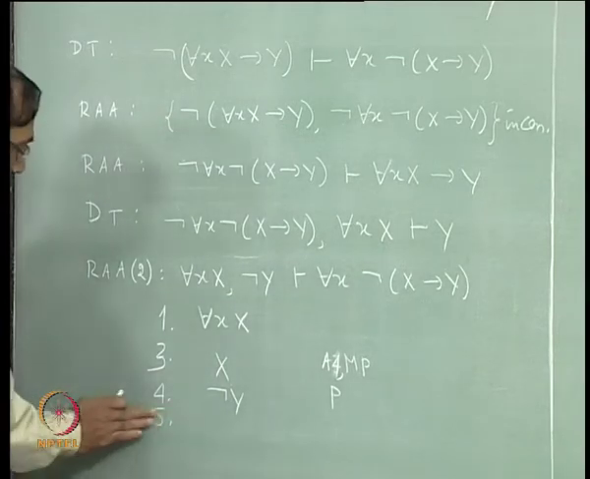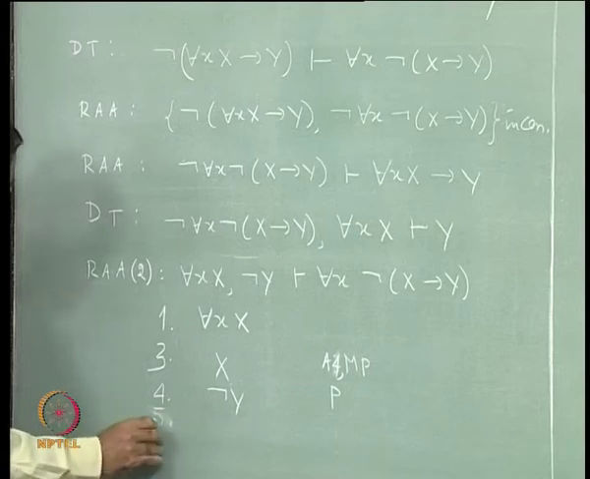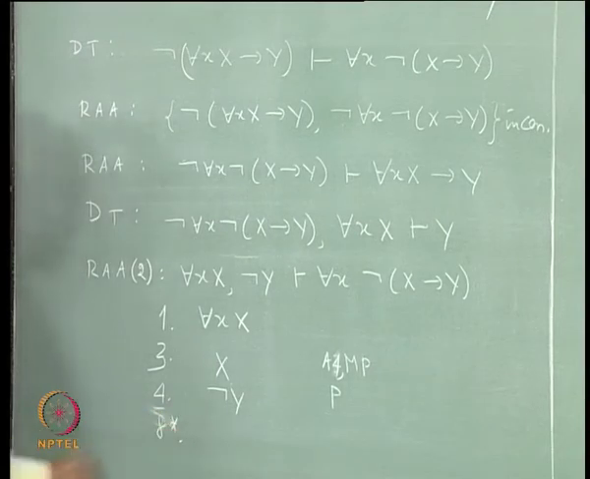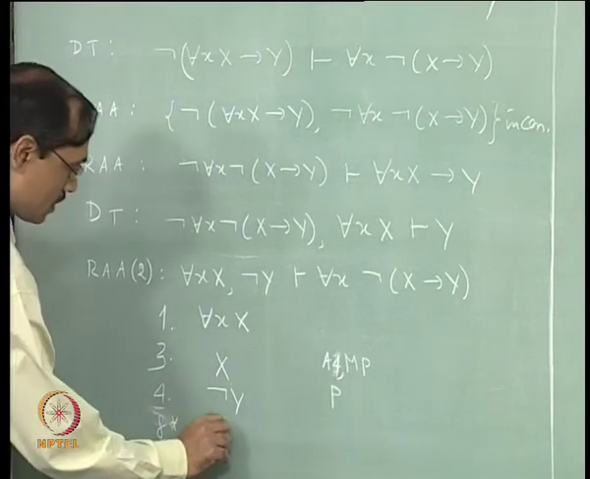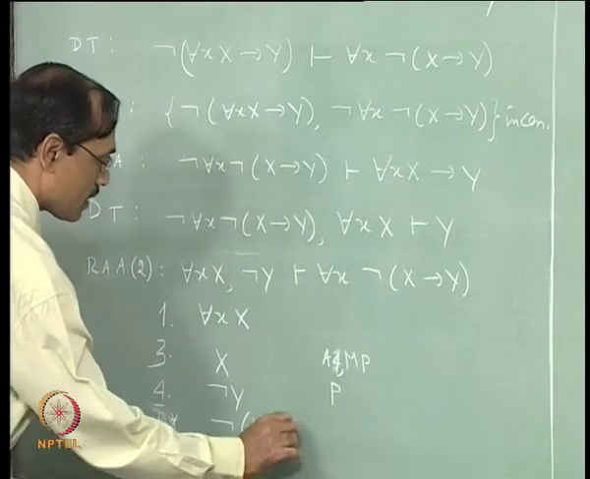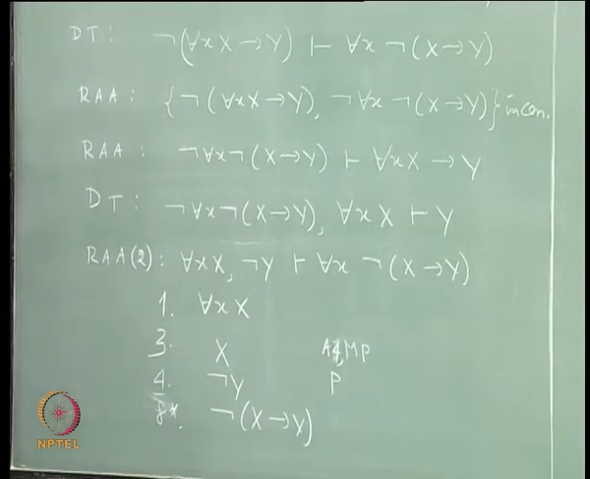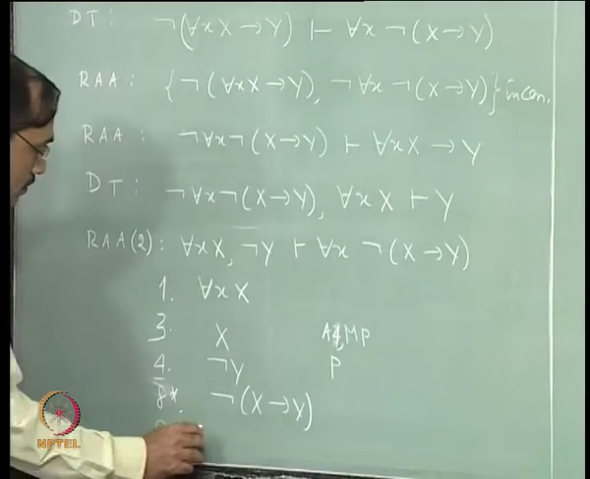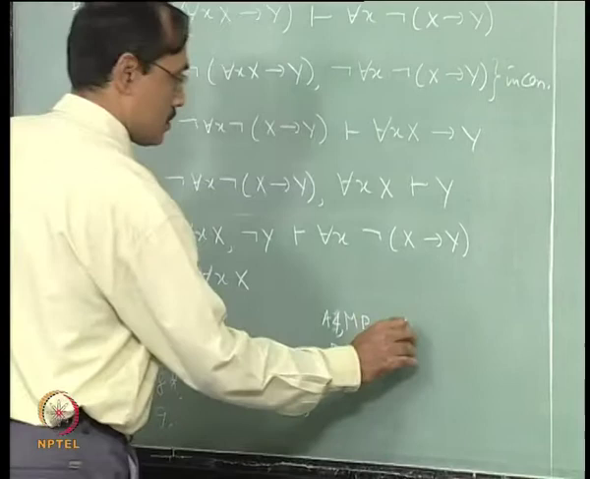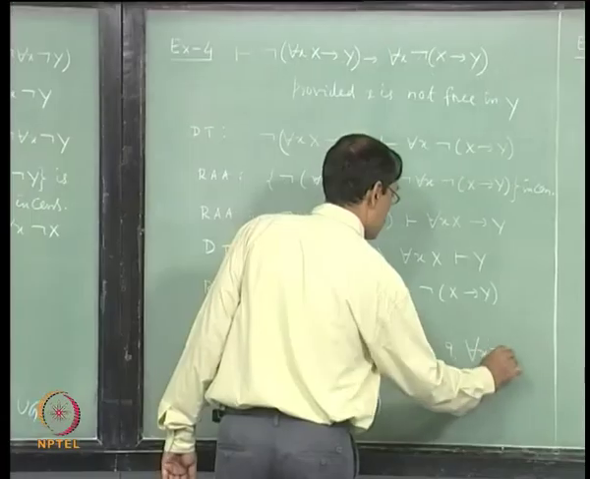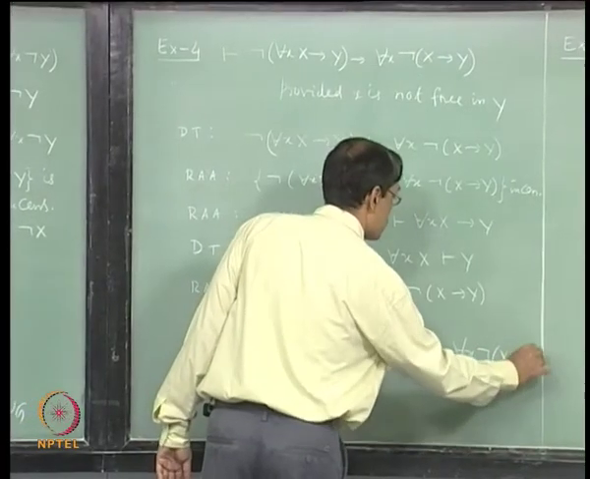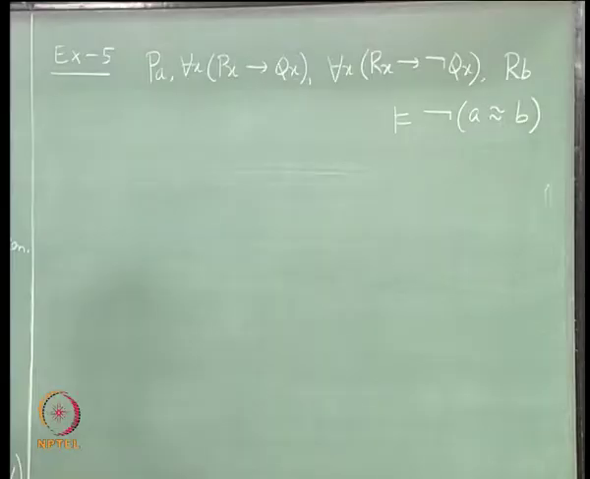So that means it will give, after some steps, let me write it as 8 star, I do not know whether it is 8th or 9th. So there you get not of x implies y, then we use UG, so that gives you for each x, not of x implies y. Then let us see this.